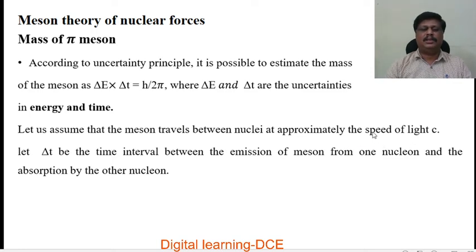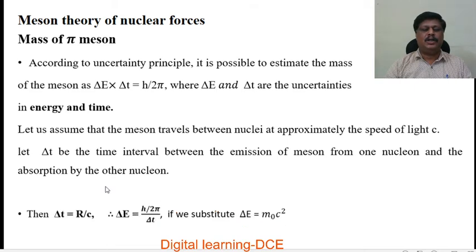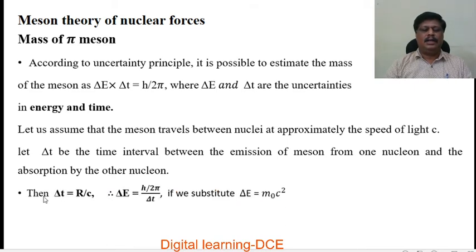This is the assumption. Let delta T be the time interval between the emission of the meson from one nucleon and the absorption by the other nucleon. Then delta T is equal to R by c.